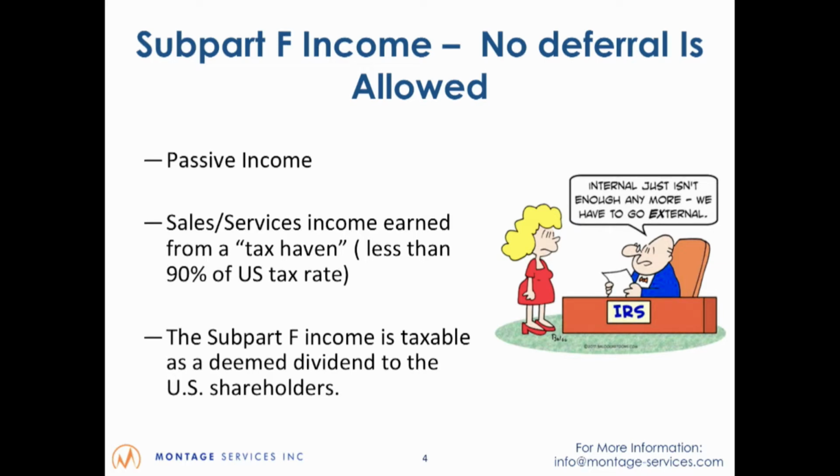But obvious places such as the Cayman Islands or Hong Kong, or any location that has a lower tax rate, will potentially create this foreign-based sales company income, which would then create deemed dividends back to the U.S. shareholders.